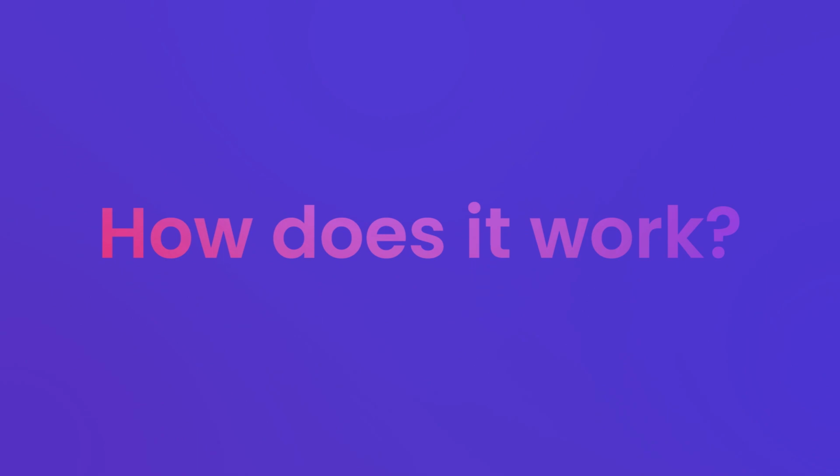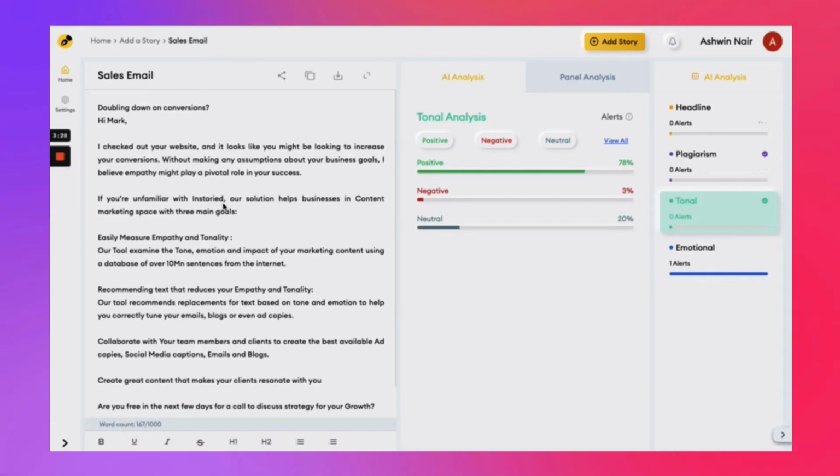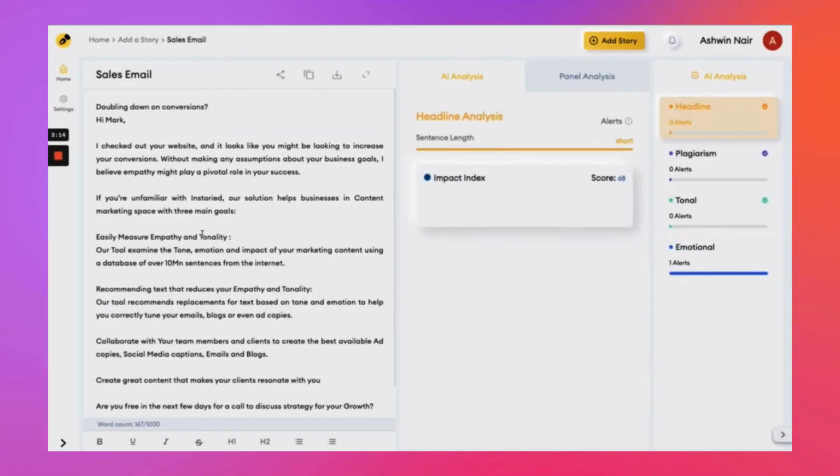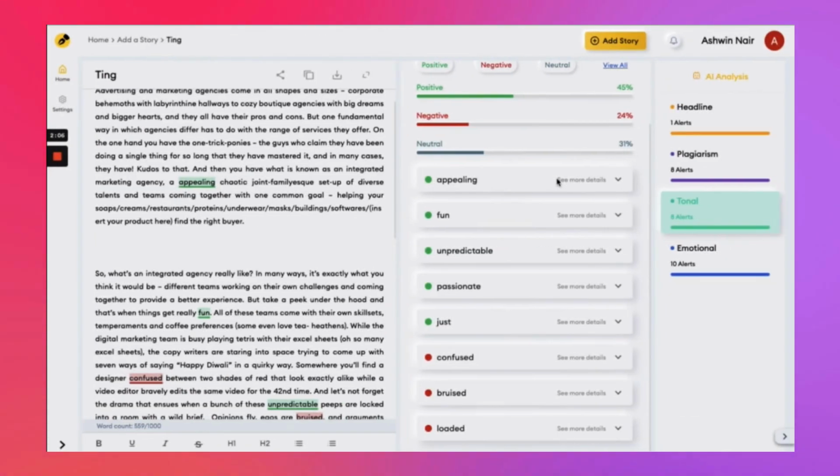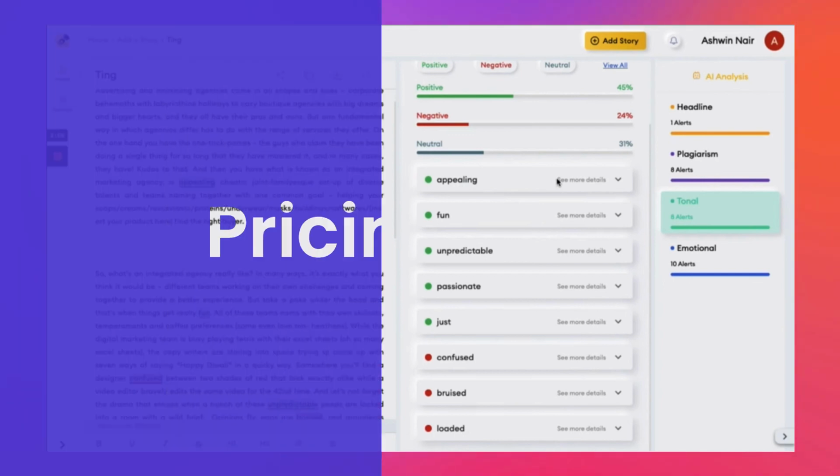So how does it work? Open the content editor and add a document to be edited. Add your content to the space provided. Different analyses are shown on the right panel. Choose one to view the analysis. Suggestions are shown in the tonal section. You can select to apply different suggestions to improve your content.